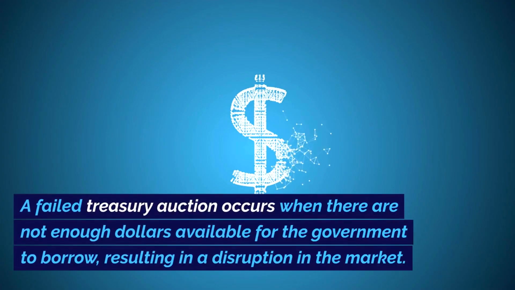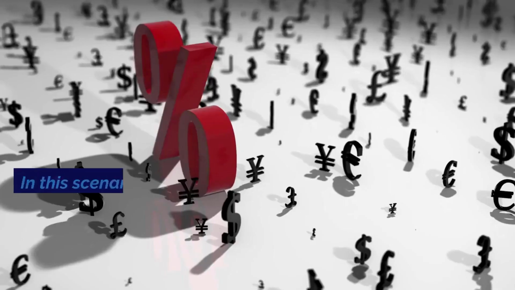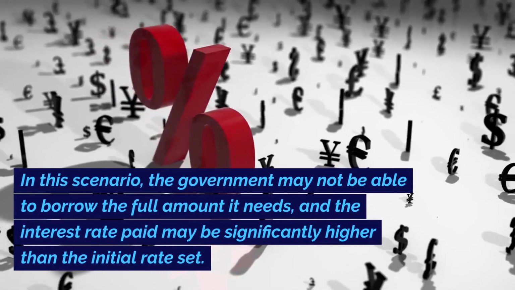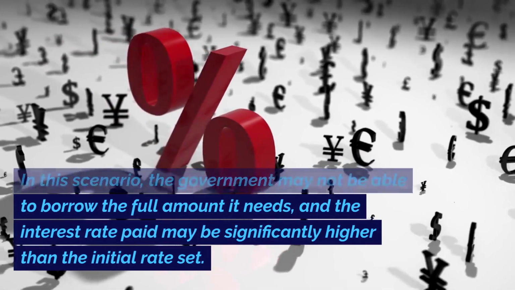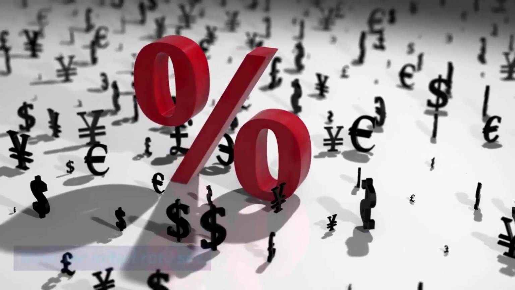The consequences of a failed auction. A failed Treasury auction occurs when there are not enough dollars available for the government to borrow, resulting in a disruption in the market. In this scenario, the government may not be able to borrow the full amount it needs, and the interest rate paid may be significantly higher than the initial rate set.